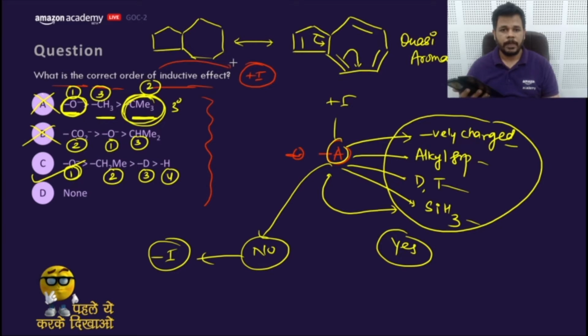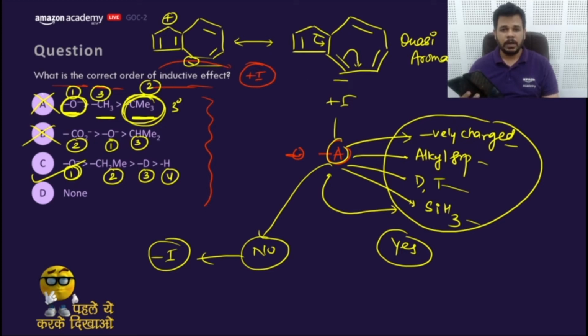What will you get? Let's have an example. You'll get positive charge here, and you'll get negative charge here. So it would behave like this. This 5-member ring will be positively charged, and this 7-member ring will be negatively charged. This is an example of a quasi aromatic compound.